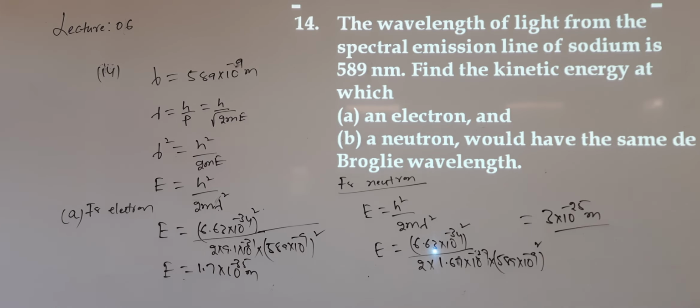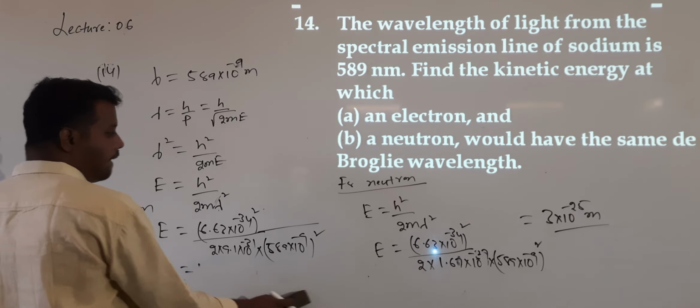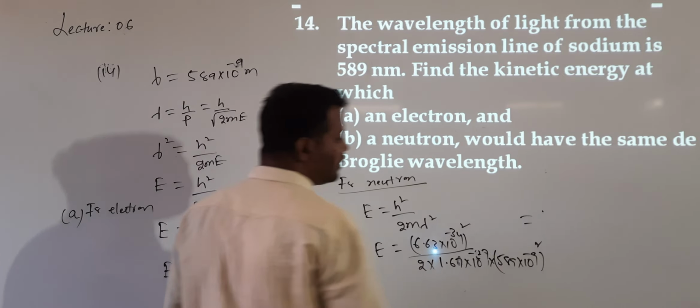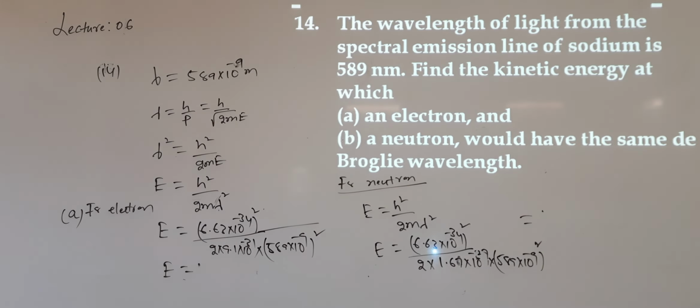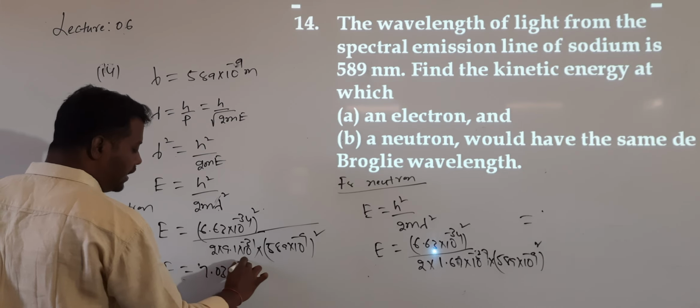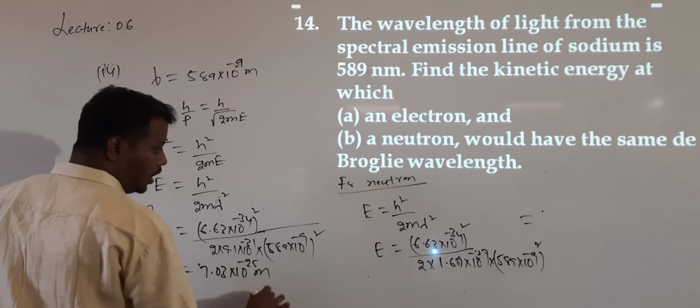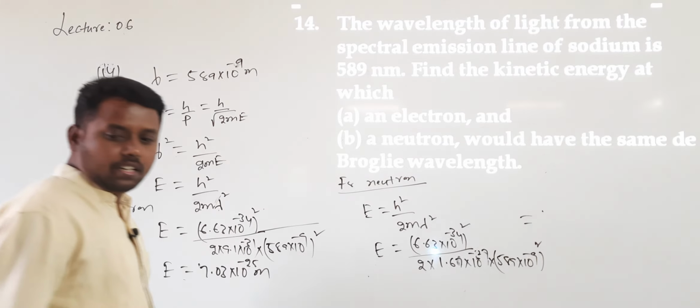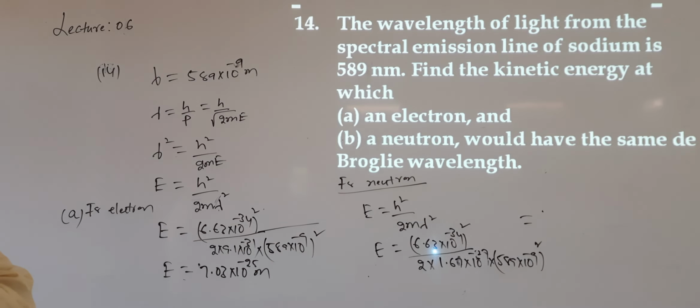I think the calculations we need to check once. These are the formulas. After substitution, what will we get as the answer? For the electron, this is 7.03 into 10 to the power of minus 25 meters. And for C, for the neutron, the value is 3.81 into 10 to the power of minus 28.